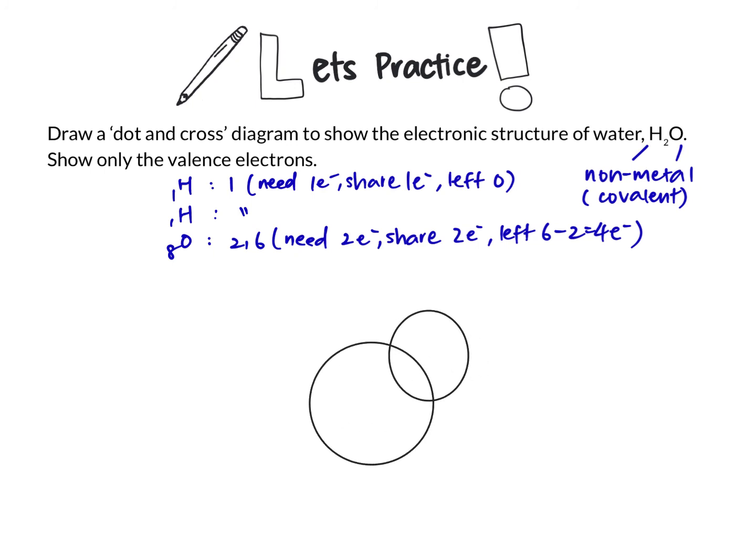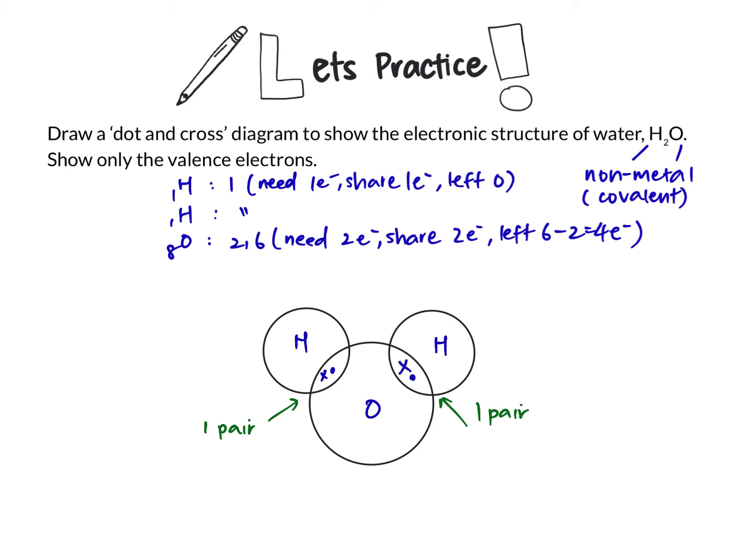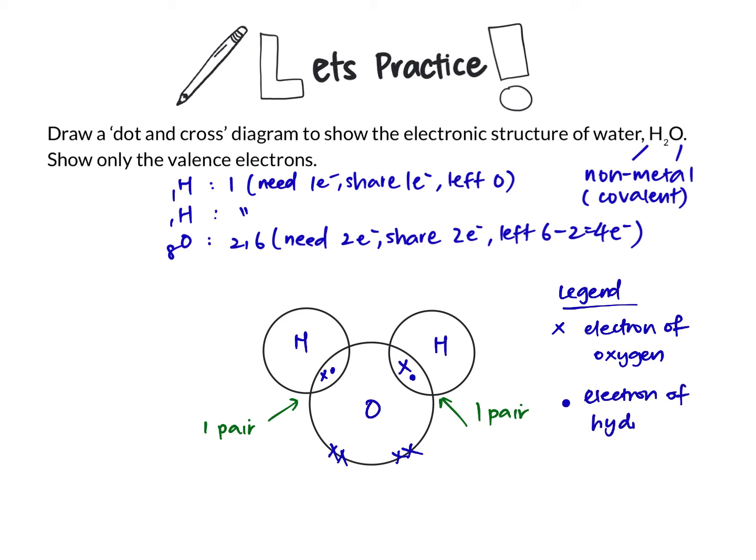Oxygen has 2 shells, so it's much bigger than hydrogen, which only has 1 shell. So hydrogen will share 1 pair of electrons with oxygen. Same for the other hydrogen atom. Draw in 4 unshared electrons for oxygen. And write in your legend so that you know the crosses are for oxygen atom electrons, and also the dots are for electrons of hydrogen.